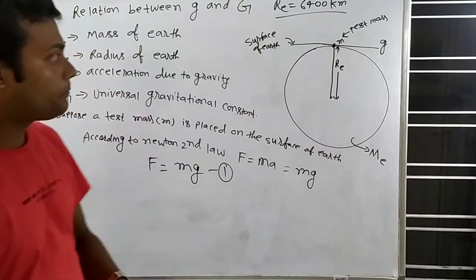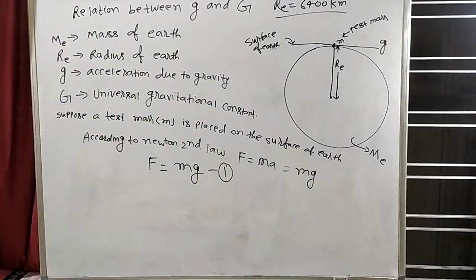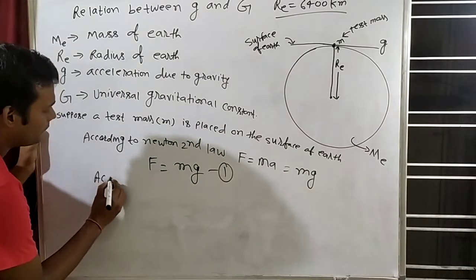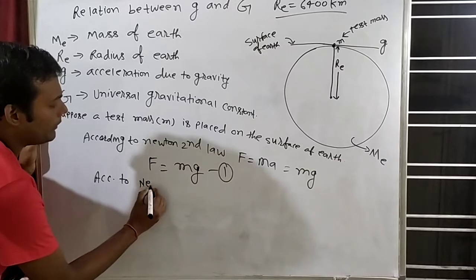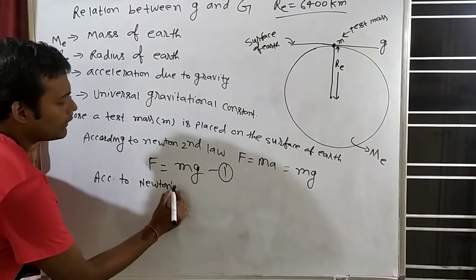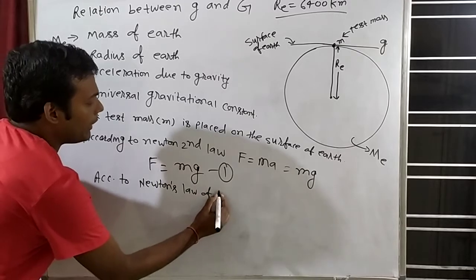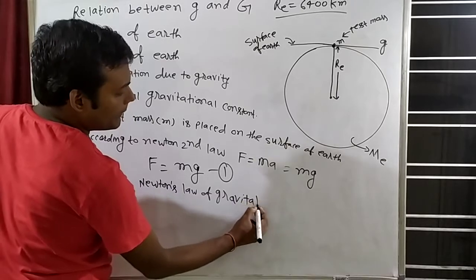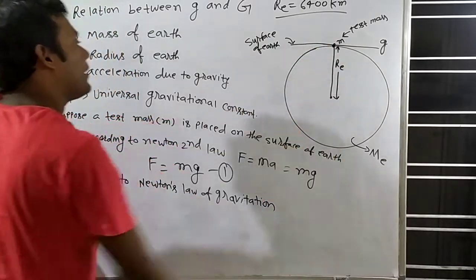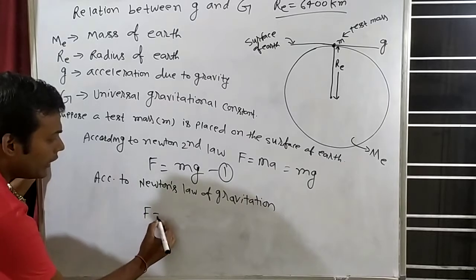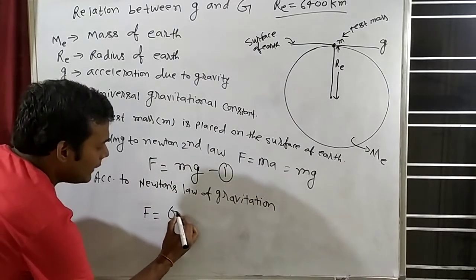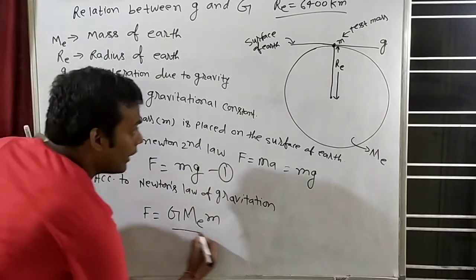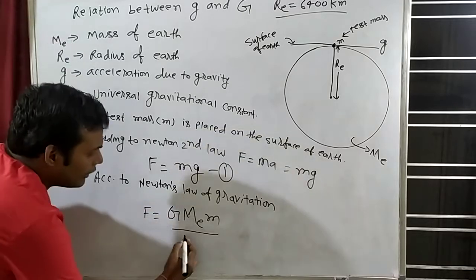So according to Newton's law of gravitation, there are two masses, earth and test mass, separated by some distance. So F is equal to G m1, that is mass of earth, into test mass m2, by the distance between these two, RE. So RE square.